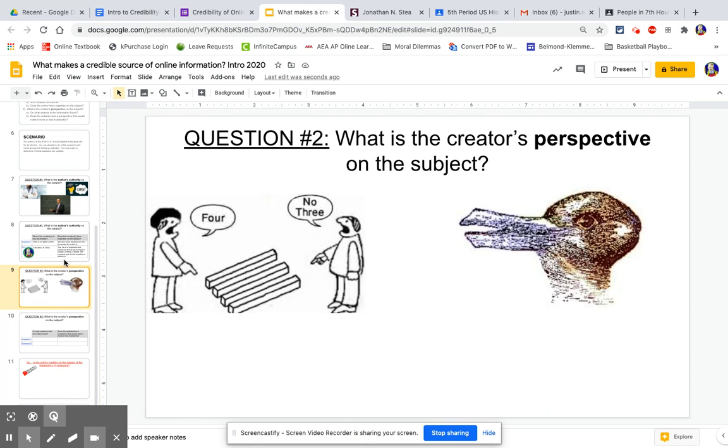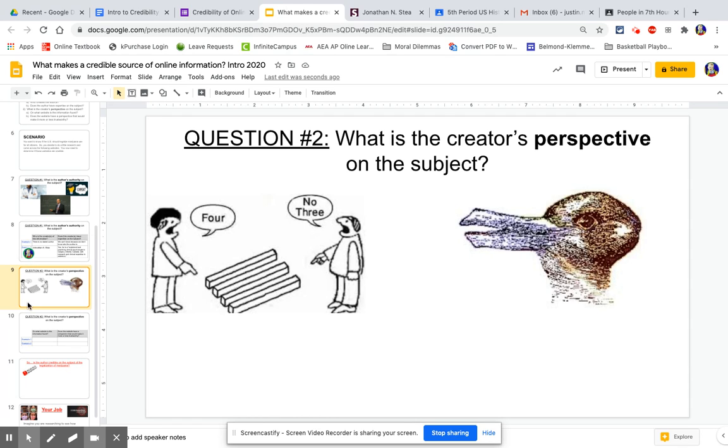So in addition to figuring out who the author is and if they have expertise, the second question we have to ask ourselves is, what's the creator's perspective on this subject? Perspective just means, how does the author look at this subject? Does the author have any ideas about this subject that would make them more trustworthy or less trustworthy?